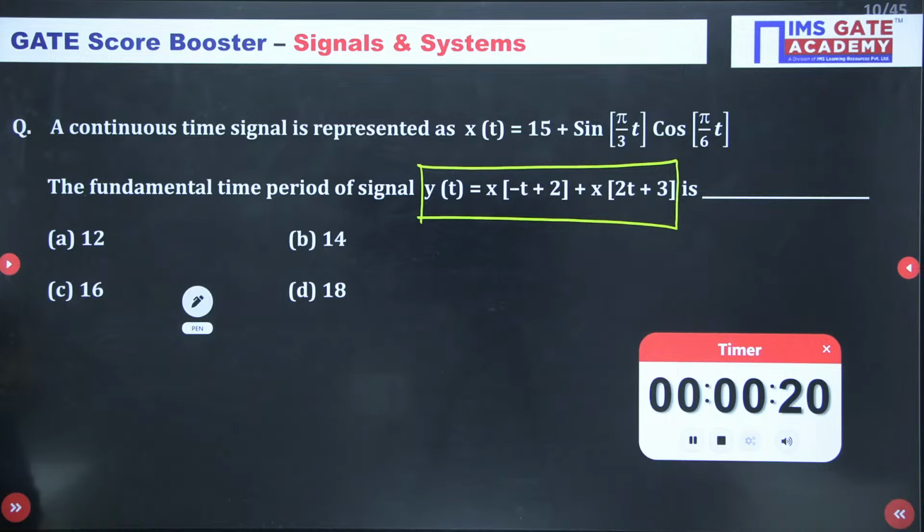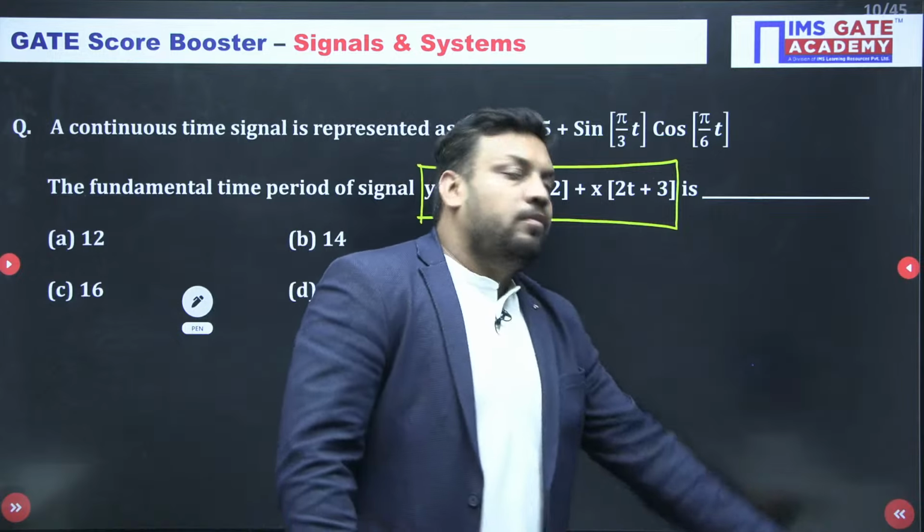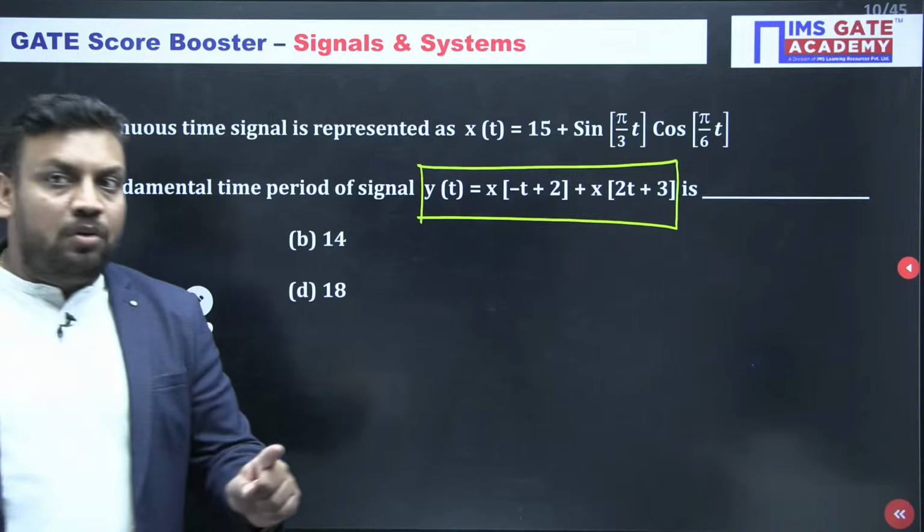I know you all are attempting. It needs time actually. This question requires time because mathematics is involved here, and a good amount of calculation. Yes, so Reshma got the B answer.